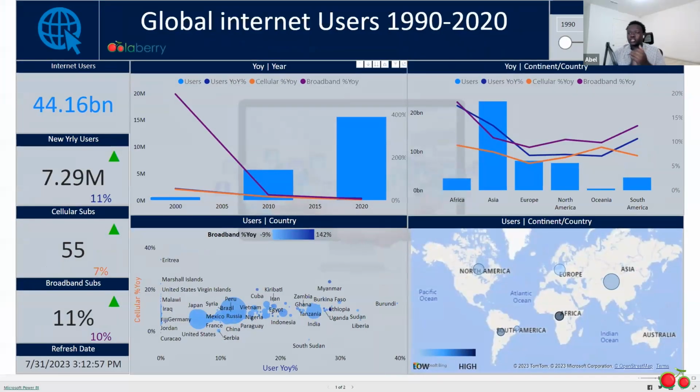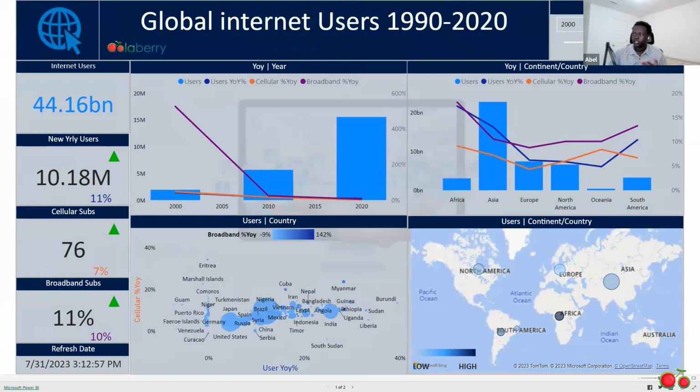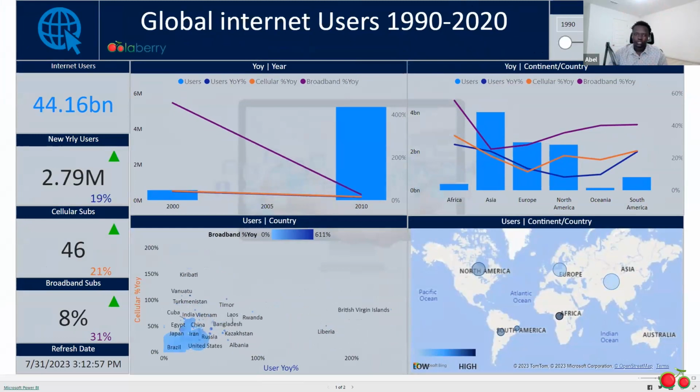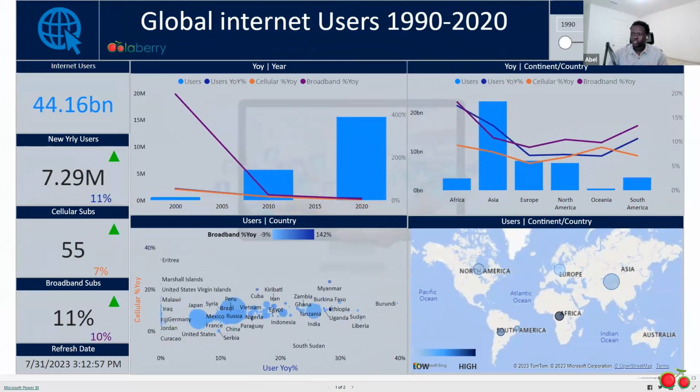With the dashboard, in the top left, we have the logo, and then on the left side, we have the different KPIs that I had, as I talked about: internet users, new yearly users, cellular subscriptions, and broadband subscription. And then bottom left, we have, last but not least, refresh date. In the top right, we have the yearly slicer, which allows you to choose different years depending on what you want to look at specifically. In this case, I can show you 2000 to 2009. As you can see, the charts are moving around, showcasing what kind of data you want to consume.